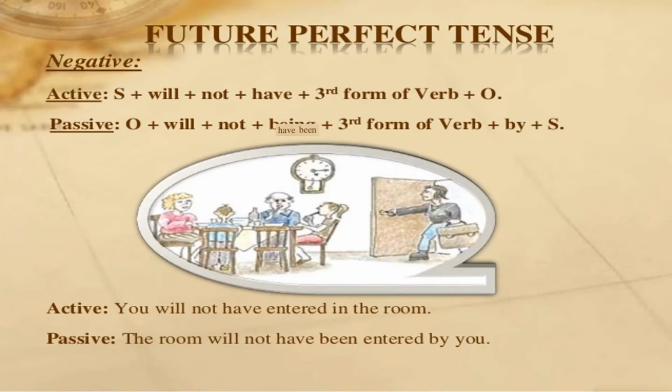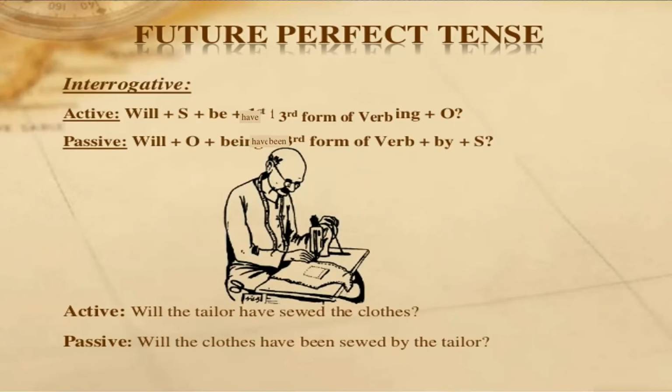Future perfect tense. If we take the negative case of future perfect tense, the example is: you will not have entered the room. Its passive is: the room will not have been entered by you. Same changes with the addition of not. If we take the interrogative case of future perfect tense, it becomes: will the tailor have sewed the clothes? Passive voice: will the clothes have been sewed by the tailor? Same verb changes, same swapping of object and subject, with the addition of question mark, and we take the helping verb at the start of the sentence.